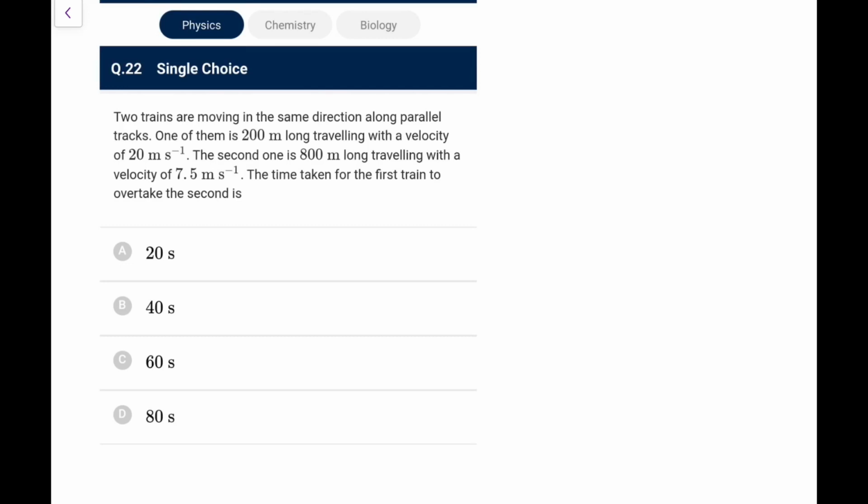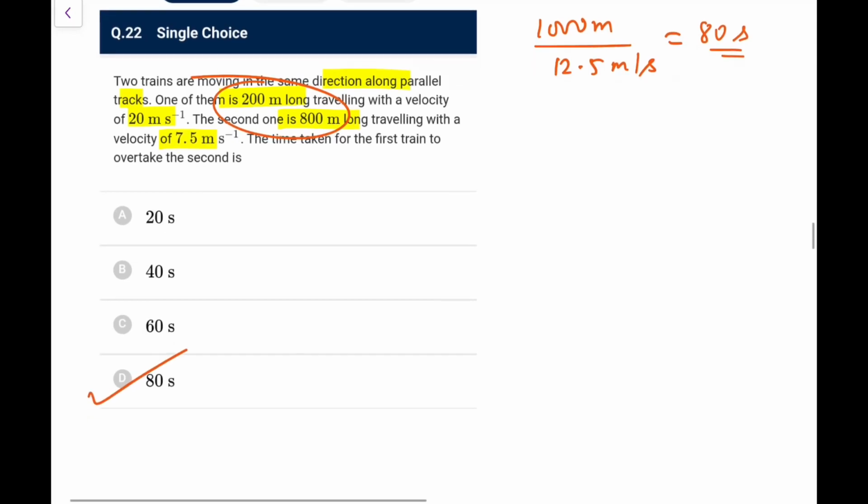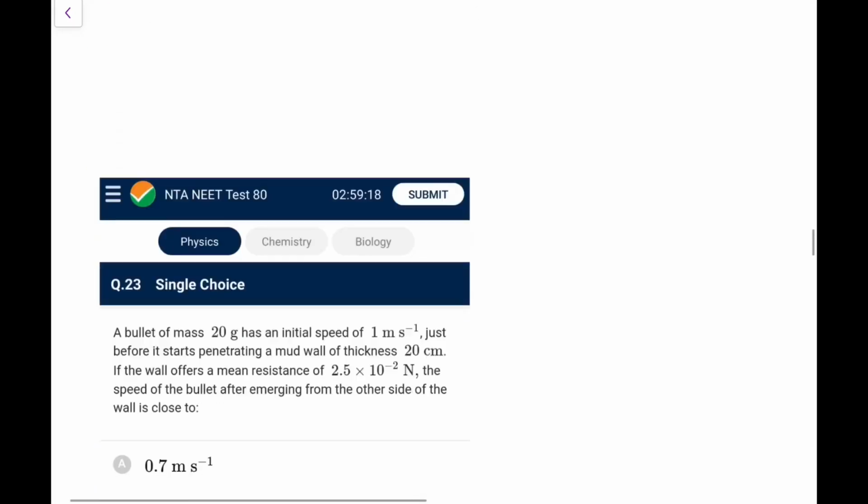Two trains go in the same direction along parallel tracks. One is 200 meters long, traveling with speed 20, the second is 800 meters long, traveling with speed 7.5. Time taken for the first train to overtake the second. To overtake, it has to travel relatively 800 plus 200, 1000 meters, and the relative speed is 12.5 meter per second. So the time would be 1000 upon 12.5, that is 80 seconds. You can directly go for option D. Time taken will be 80 seconds in this case.